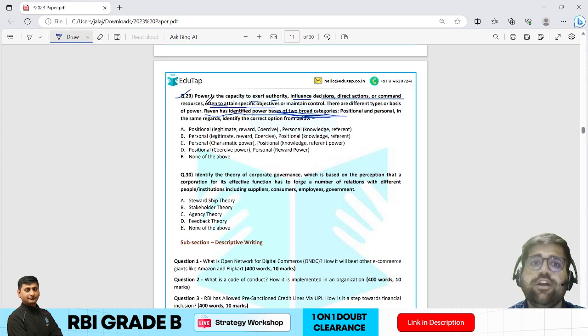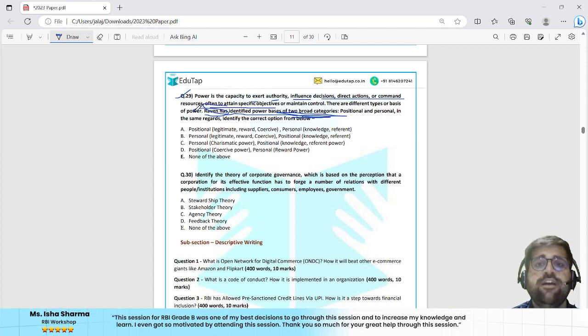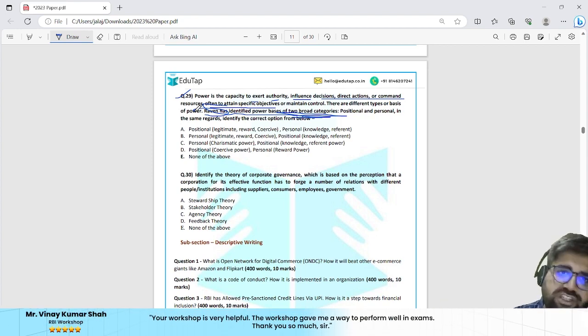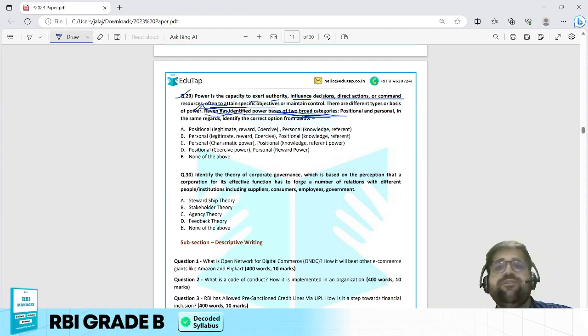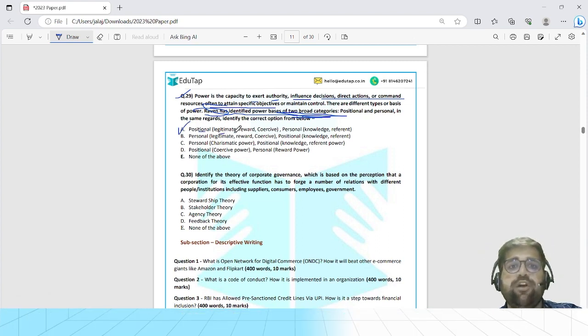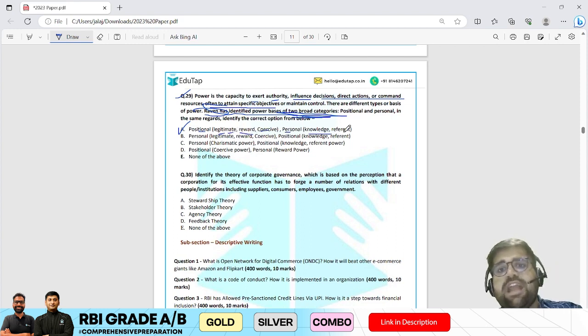Now, if you see, the question further says French and Raven have identified different bases of power into two categories. So there is Professor French and Raven. They have introduced 5 kinds of power in different categories. They have introduced positional power, and then they have introduced personal powers. Now, if you know the concept of powers and the different categories of power, your answer would be option A only, because positional powers are examples of reward, coercive and legitimate, and personal power can be expert and referent.